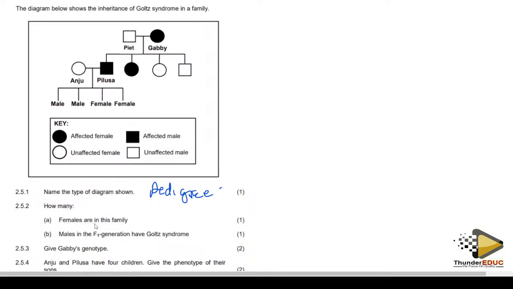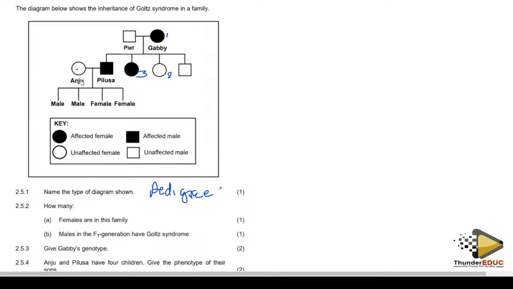How many females are in this family? Remember, circle means a female. It's 1, it's 2, it's 3. What about this one? This one is not a member, it just came to get married.